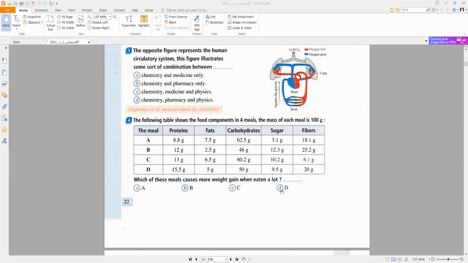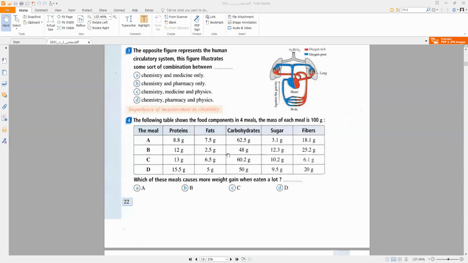Number four: the following table shows the food components in 4 meals. The mass of each meal is 100 grams. Meal A: protein 8.8, fat 7.5, carbohydrates 62.5, sugar 3.1, fiber 18.1. Meal B: protein 12 grams, fats 2.5 grams, carbohydrate 48, sugar 12.3, fiber 25.2.